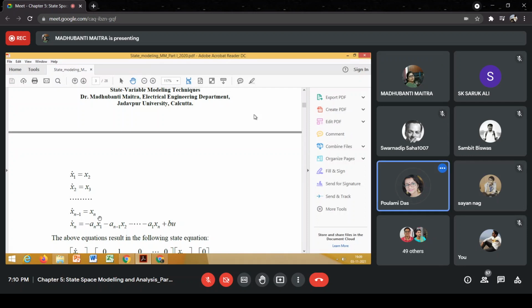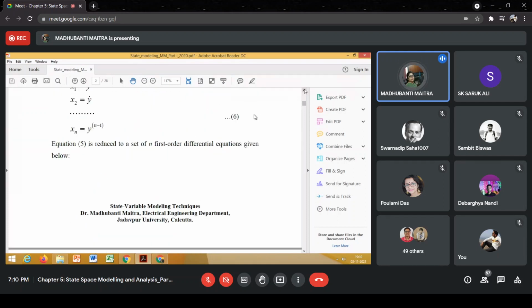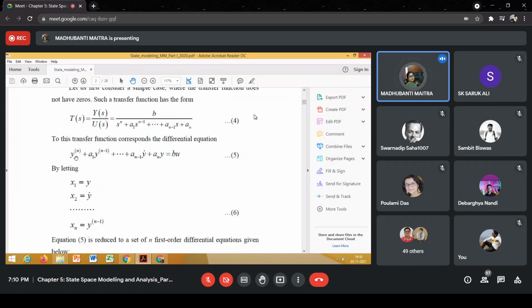Yes, ma'am. And what about the nth equation, xn dot? How to get this xn dot? Let's get back to our differential equation. d^n y by dt^n is basically our xn dot, isn't it? So this term is nothing but xn dot.